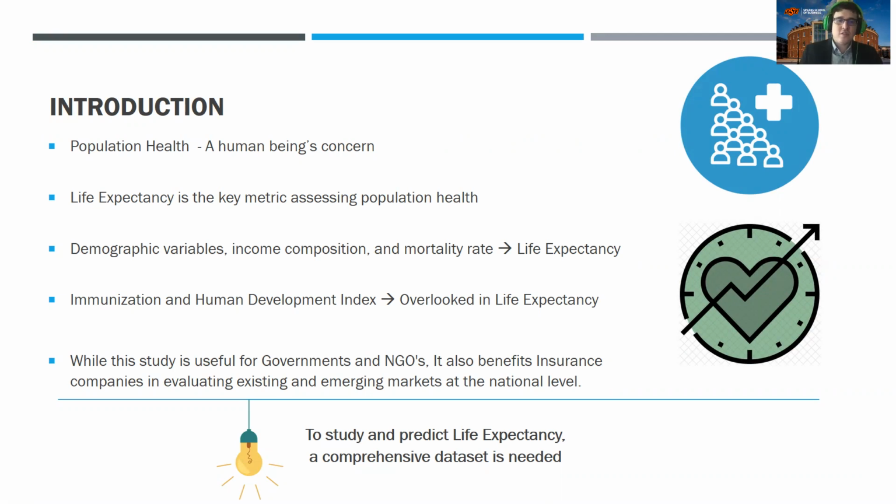Demographic variables such as income composition and mortality rate can lead to greater life expectancy, we think. Additionally, immunization and human development index are often overlooked in life expectancy prediction. While this study is useful for government and NGOs, it also benefits insurance companies in evaluating existing and emerging markets at the national level. To study and predict life expectancy, a comprehensive data set is needed and was used.